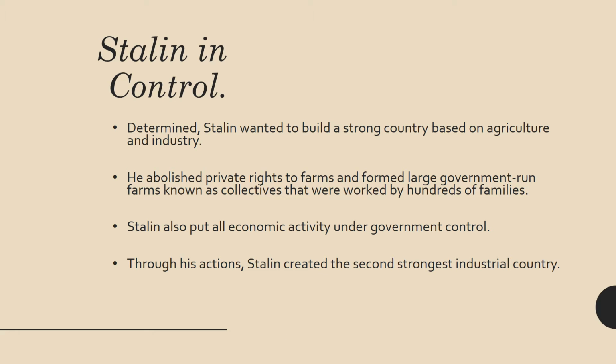Now, like we said, because he's so determined, Stalin wanted to build a strong country that was based on both agriculture and industry. So what he does is he abolishes private rights to farms and formed large government-run farms known as collectives. So if you owned your own private farm, it now belongs to the government. It doesn't belong to you anymore. And these collective farms are going to be worked by hundreds of families. Stalin also put all the economic activity under government control. And through his actions, Stalin's going to create the second strongest industrial country in the world at the time.